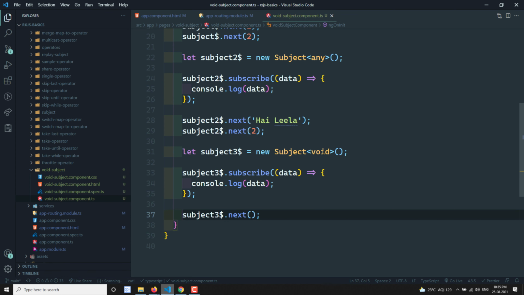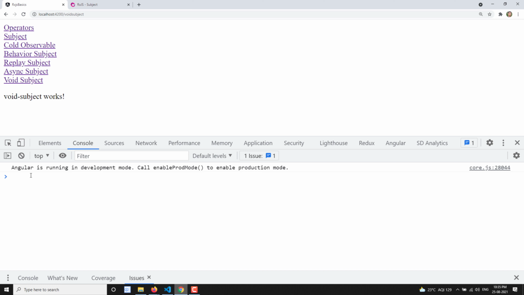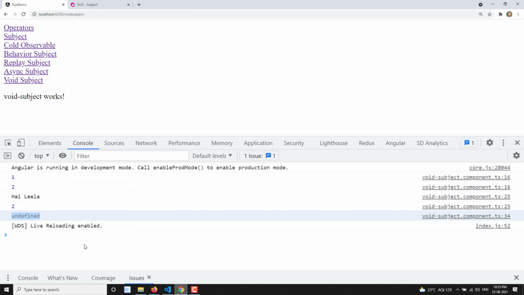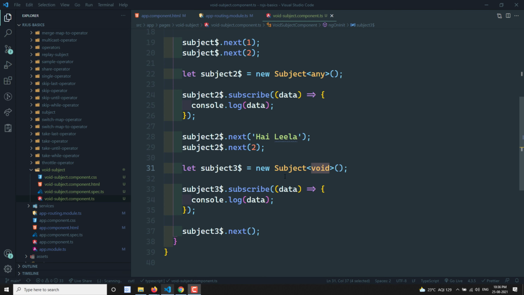The void subject can itself intimate the observers, but you should not send any value. You send void, so nothing. If you try to see the output, what will it be? Undefined. So the observer is not getting any value, but the observer does get notified. This is the use of the void subject.